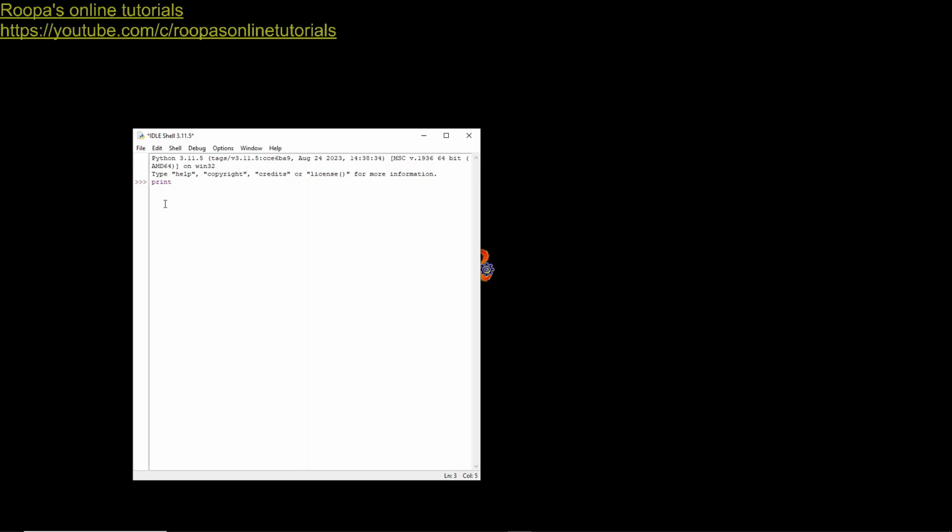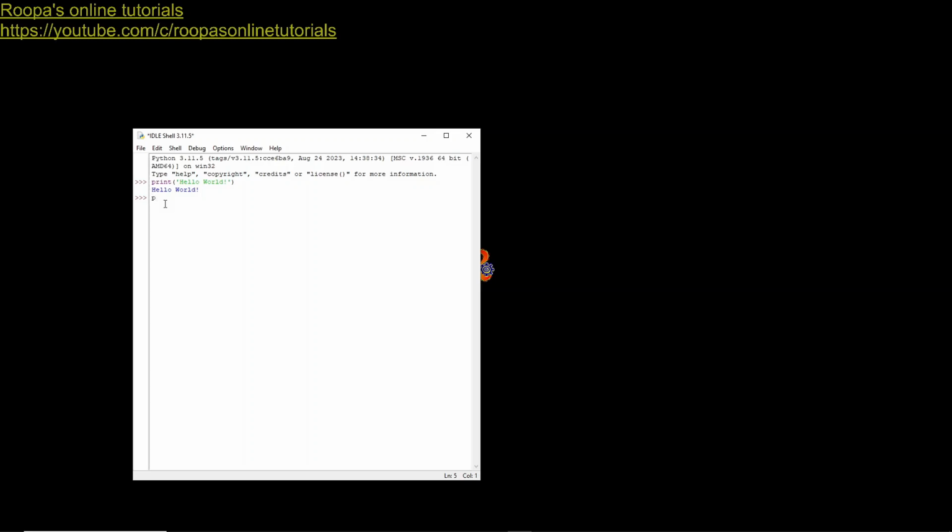A function always has the parentheses and the arguments inside the parentheses, just as in other languages like C or C++. I'm using single quotes here, and I just say hello world. I close the quotes and press the enter key. Here our program is interpreted and run without any errors. So this is the first Python program.